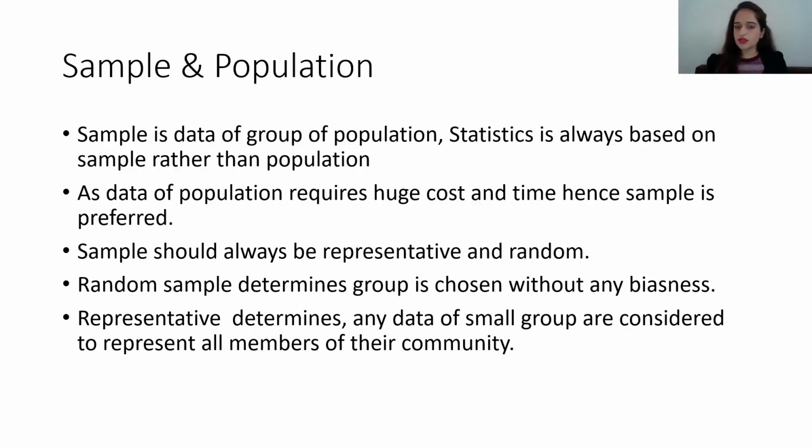What if I've taken a random group of people from the population and then found the average, and the random group I have chosen has more people who live in slum areas? Then there will be highly biased data. Our average income will be on the lower side.